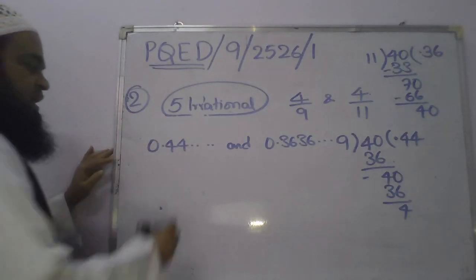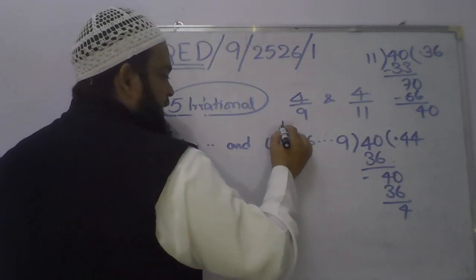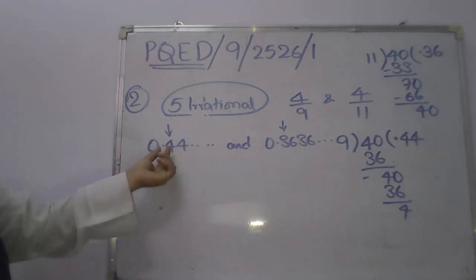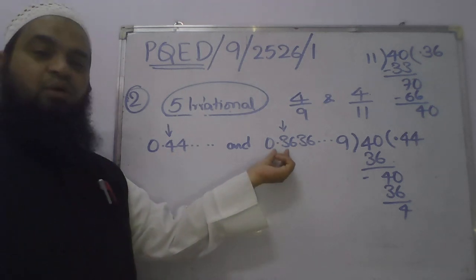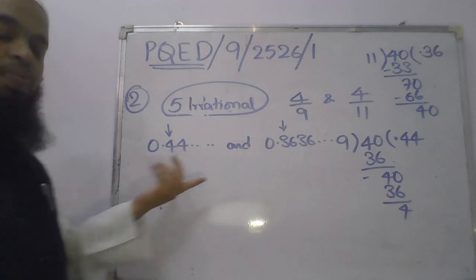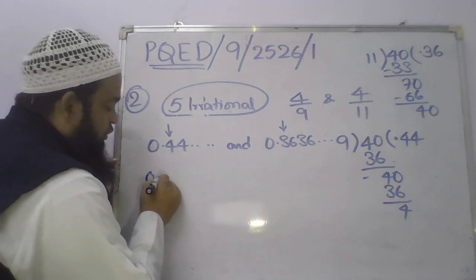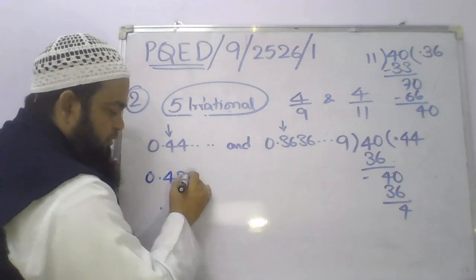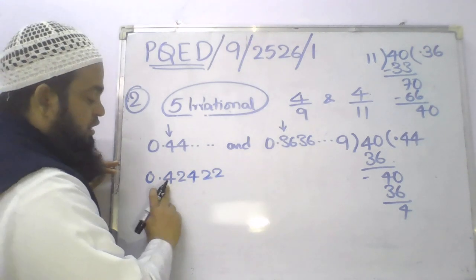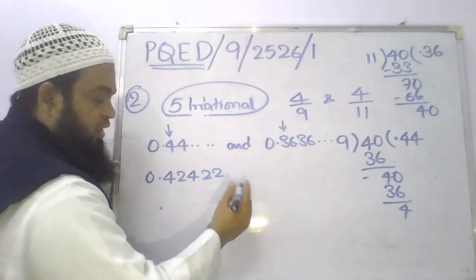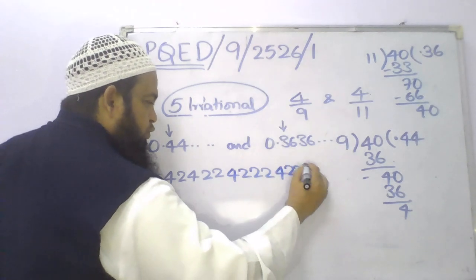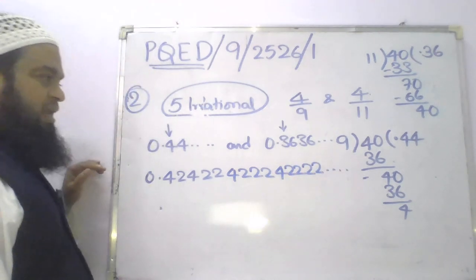Now how many do you have to write? 5 irrational numbers. See, one decimal form is starting with 0.4 and the other with 0.3. So therefore you have to write numbers in between, actually less than 0.44. So what can be less than 0.44? Can it be 0.42? Now, in order to write irrational numbers, the pattern should not repeat. 42, 42, 42, it should not repeat. So what is the easiest form? 0.42, 422, 4222, and so on. This is one irrational number.